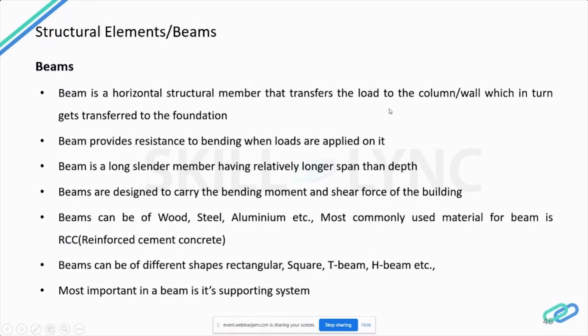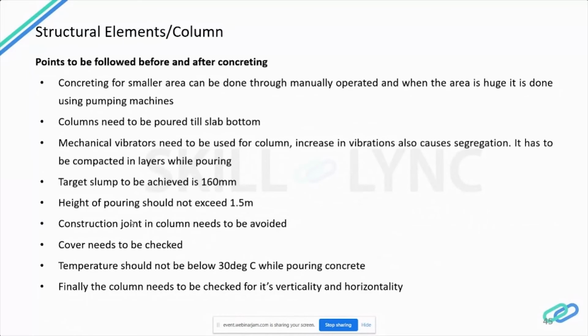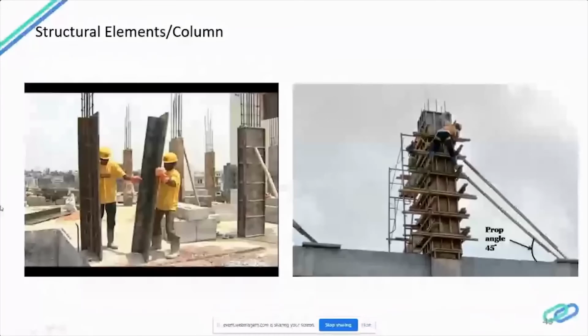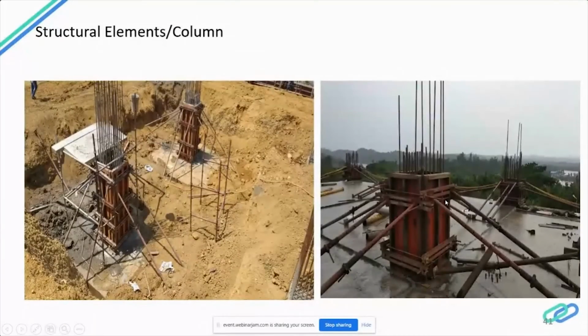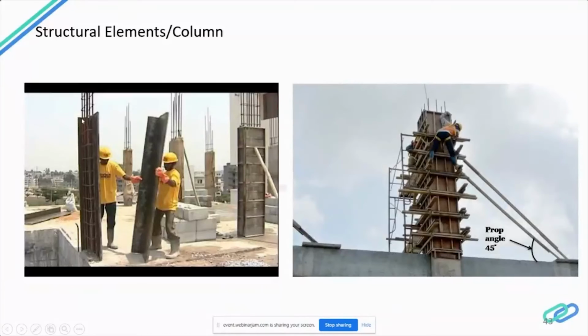Urmi is asking, what is shuttering? Would that be formwork? Yes, formwork is called shuttering. As I've shown you here, this is what a shuttering is. You can see it is provided with prop angles. The reinforcement is provided with cover blocks, and this is how the shuttering is provided. We tie it, and proper shuttering is done with prop angle to avoid the concrete coming out while concreting is done.